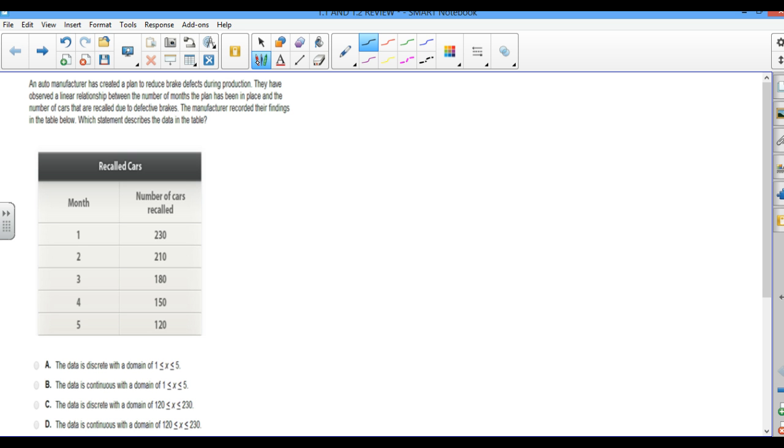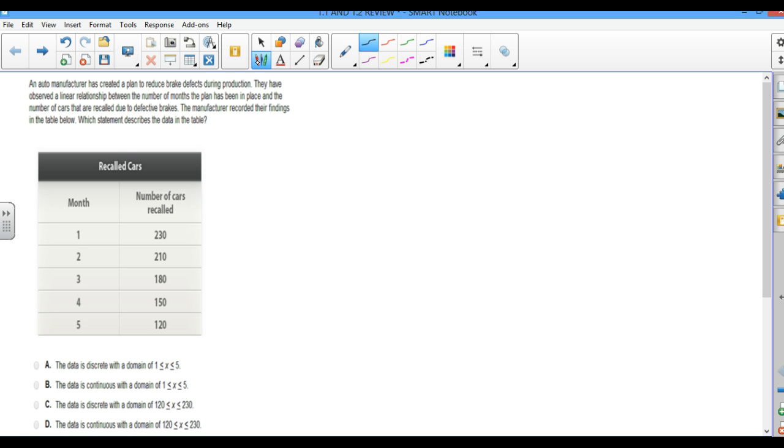First thing we want to do is to go ahead and look at the answers. Whenever you are doing a test, first thing you want to do is to look at the answers. So looking at my answer here, I'm seeing the data is discrete for the domain, the data is continuous, the data is discrete.